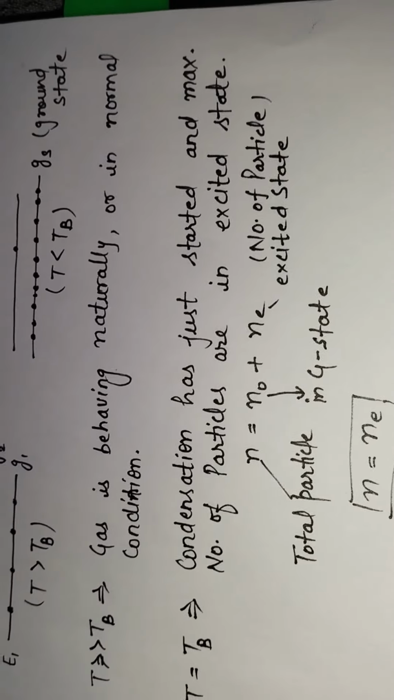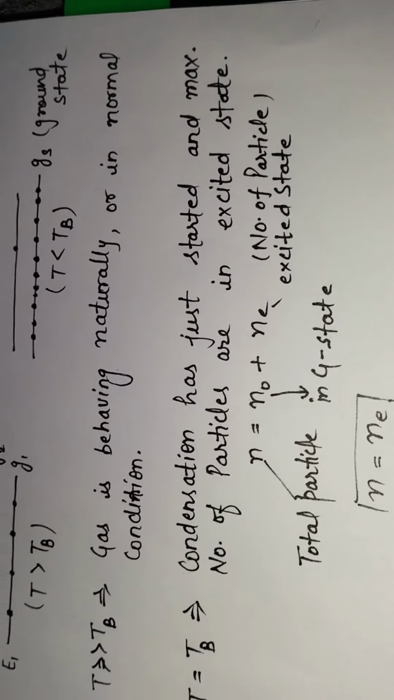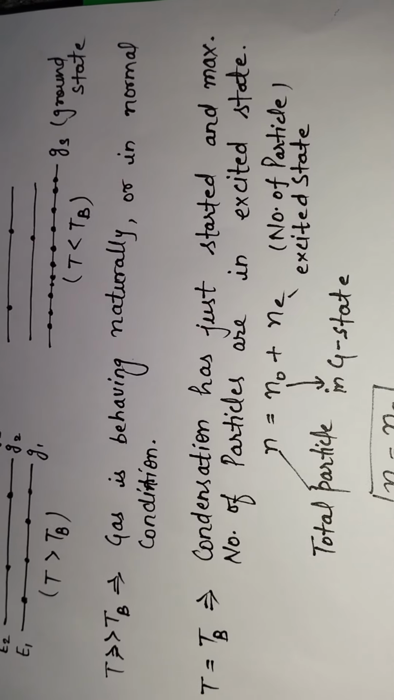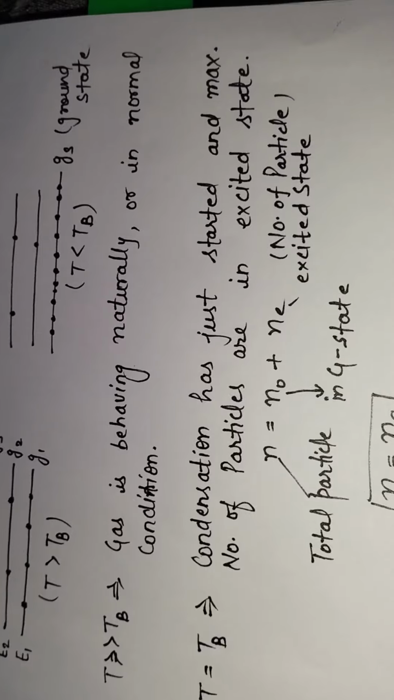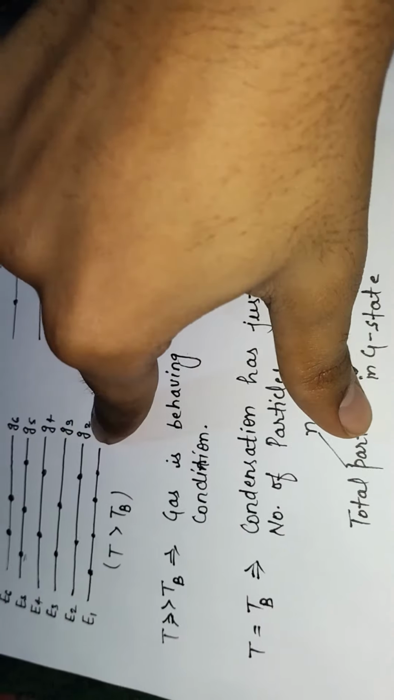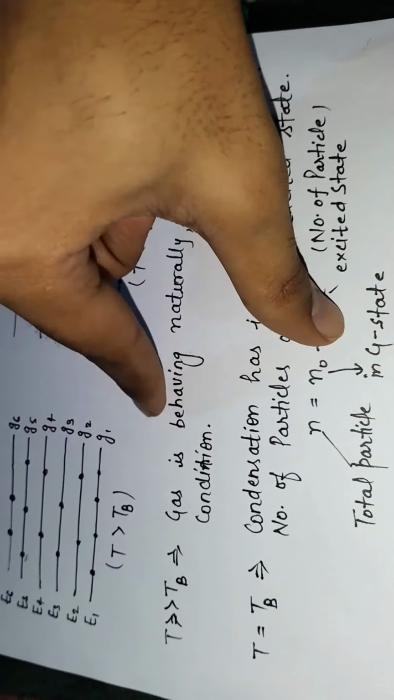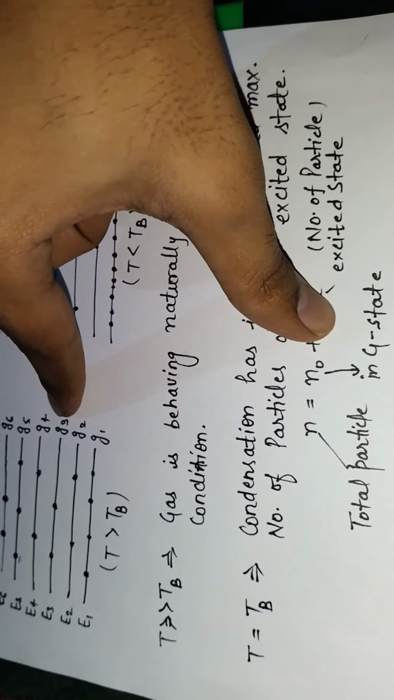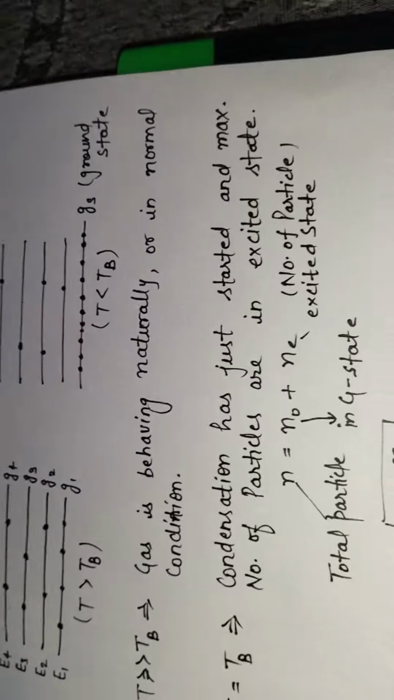The second condition says that when the normal temperature is equal to the Bose temperature, then the condensation has just started and the maximum number of particles are in the excited state. Here you can see all particles are in the excited state, and the particles in ground 1 state, ground 2 state, ground 3 state are as they were.